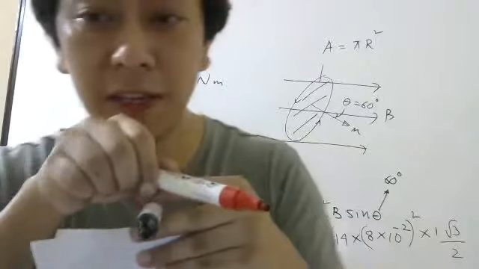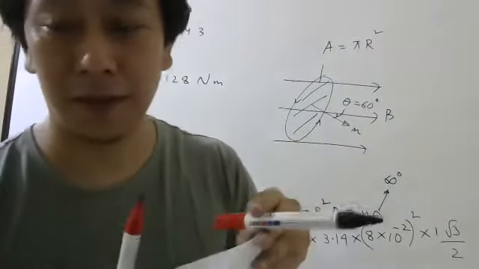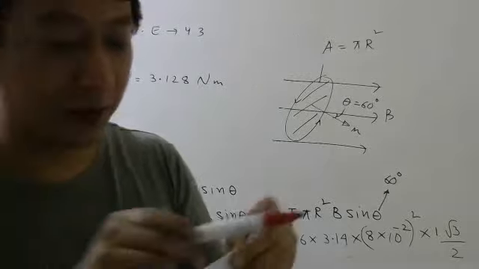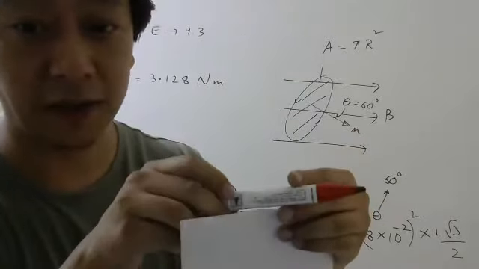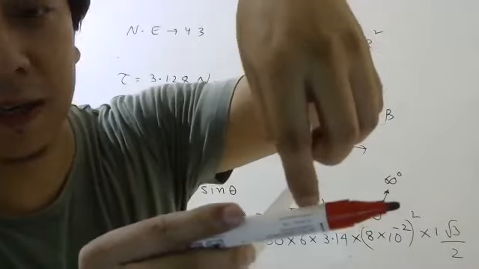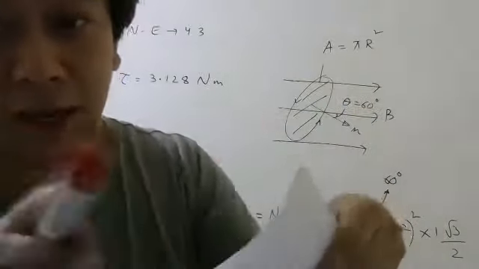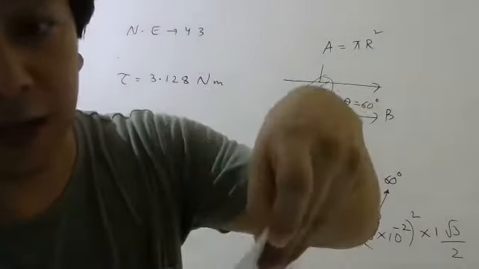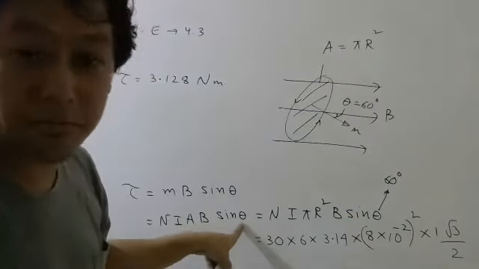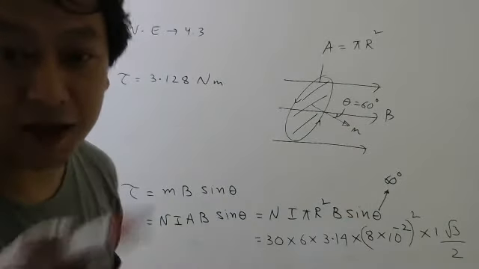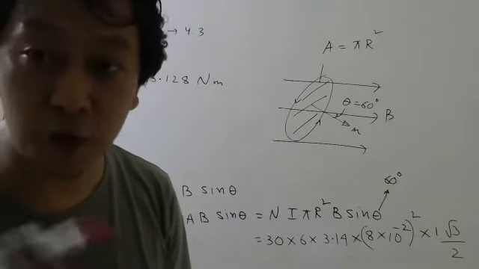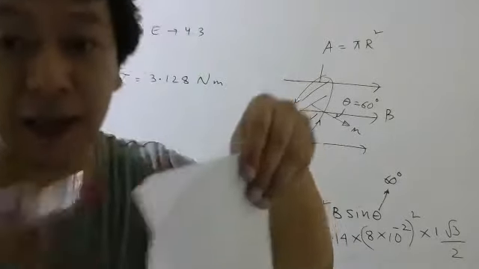But sometimes they will keep angle with the plane. So if magnetic field is with the plane, so this is the plane, this is the magnetic field. So this is the angle between plane and magnetic field. So if this angle is given 60 degree, then here how much you have to write? 30 degree. Okay. So you have to be careful about that. So sometimes they may give you angle between plane and magnetic field.